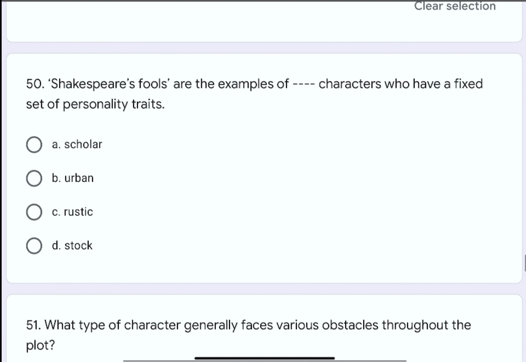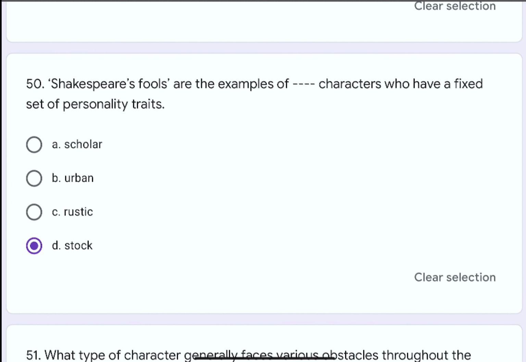Question number 50. Shakespeare's fools are the examples of dash dash characters who have a fixed set of personality traits. Options are A. Scholar, B. Urban, C. Rustic, or D. Stock. The correct option is D. Stock.